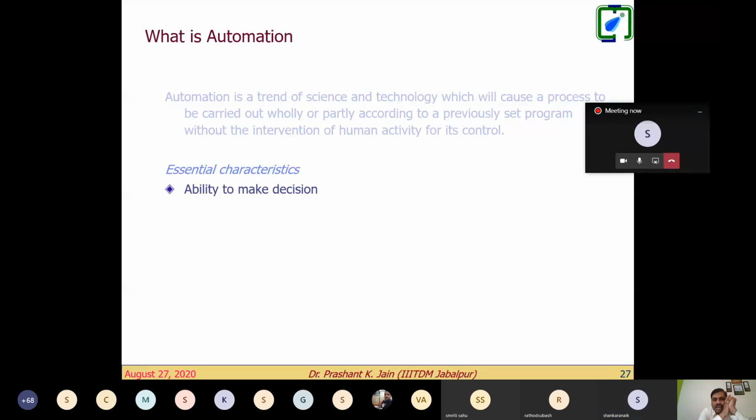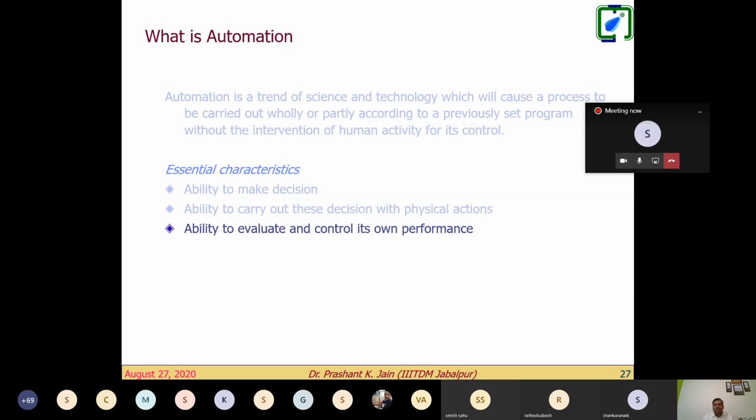So the first thing is the ability to make decisions. When the pressure goes beyond the limit, what does the pressure cooker do? It takes some decision, right? So it has some capability to make decisions. What is that decision? That the pressure is now beyond the limit. So the next characteristic says, carry out these decisions into physical action. So the dead weight is lifted up and the vapor can pass out from the pressure cooker vessel. So the second characteristic is the ability to carry out these decisions.